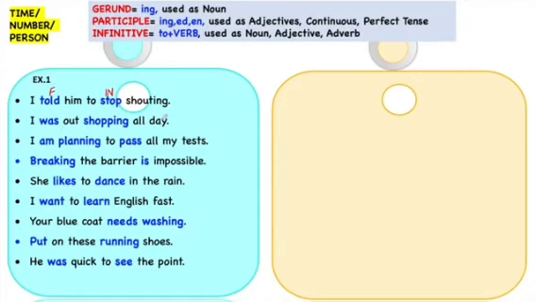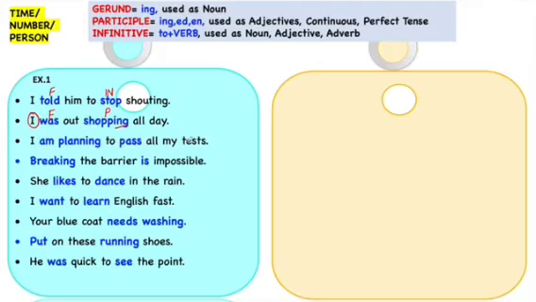I was out shopping all day. Was can be changed into were if the subject is changed, but shopping will remain the same. Was is a finite verb. It is ending with ing, so out of gerund and participle we have to find out which one it is. This is continuous tense. I was out shopping. Was and shopping are coming in one sentence, so this is present participle.